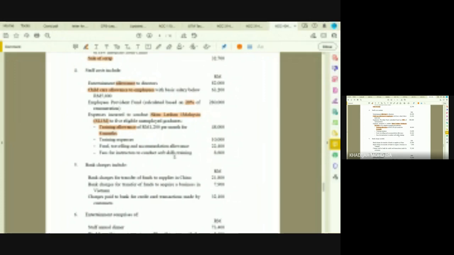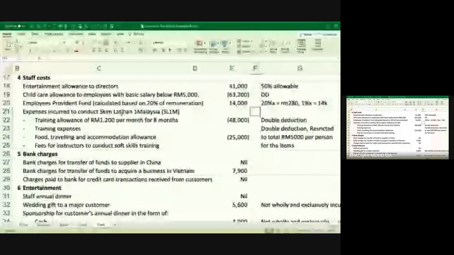Do you have that in your textbook under business expenses? I don't have the textbook with me now. Can you look for under expenses or under double deduction? So they give you a list of expenses that you can claim as a double deduction. All right, look at it. Okay, let me see if we have it here.